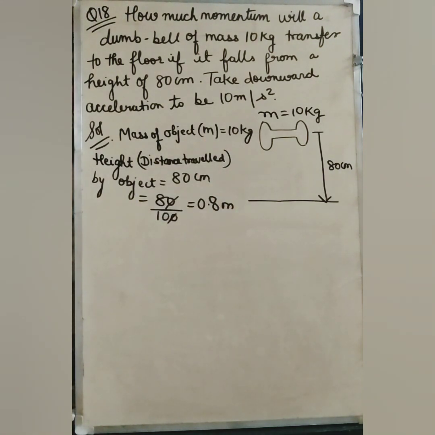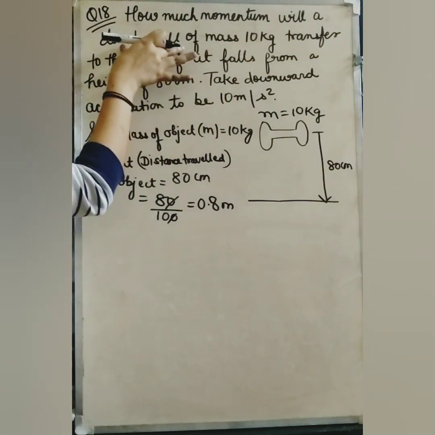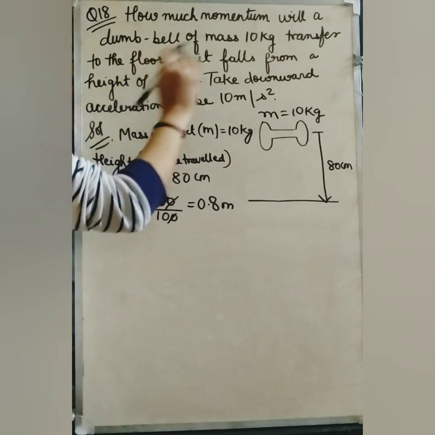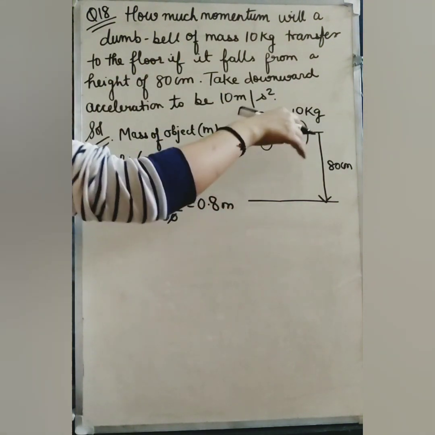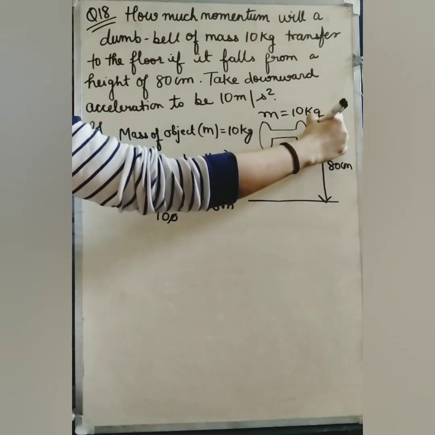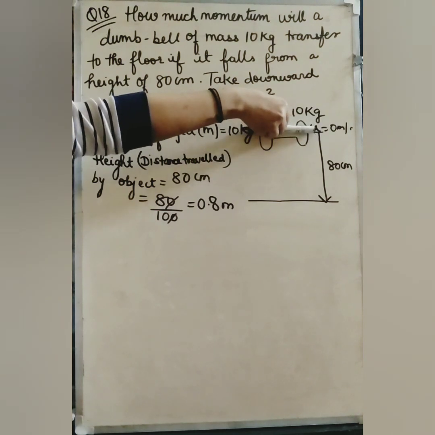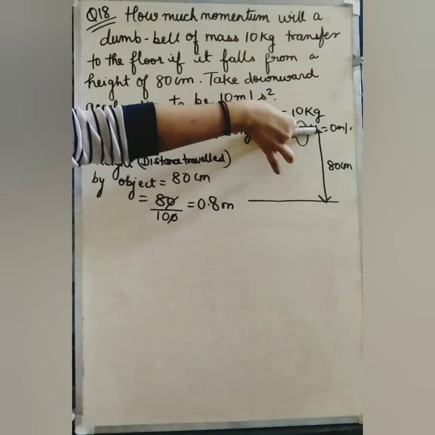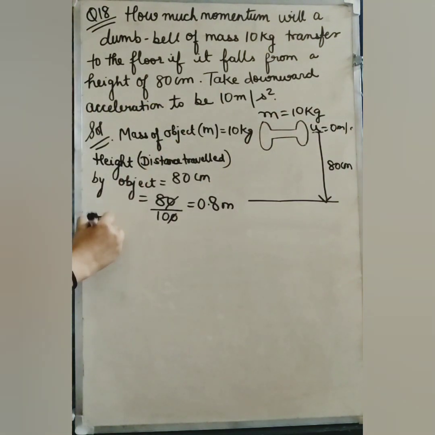Fine. Now they are telling us to find out how much momentum, how much motion will this dumbbell transfer to the floor if it falls from a height of 80 centimeter. Now initially when it was dropped, its speed was 0 meter per second. Here it is my object and you have dropped it. So initially this object is not moving, so its velocity will be 0 meter per second.